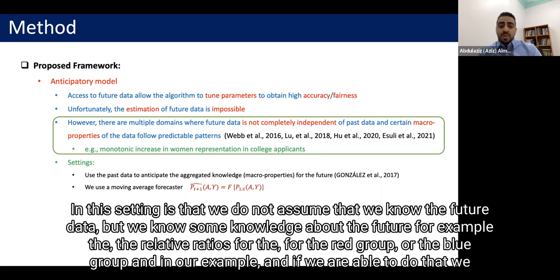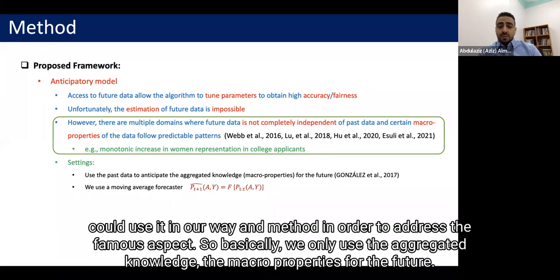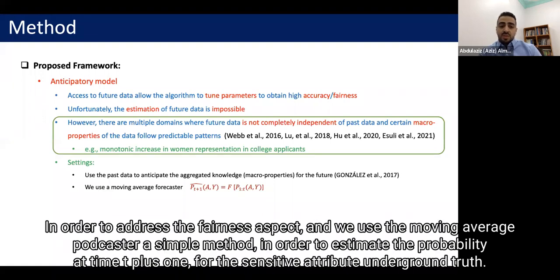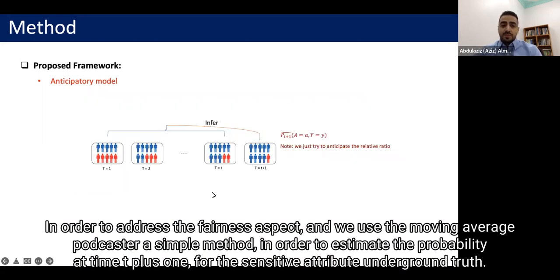If we are able to do that, we could use it in our reweighting method in order to address the fairness aspect. So basically, we only use aggregated knowledge, the macro properties of the future. And we use the moving average forecaster, a simple method, to estimate the probability at time t+1 for the sensitive attribute and the ground truth.